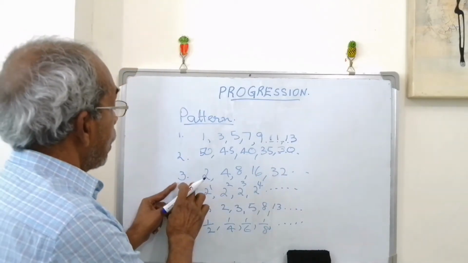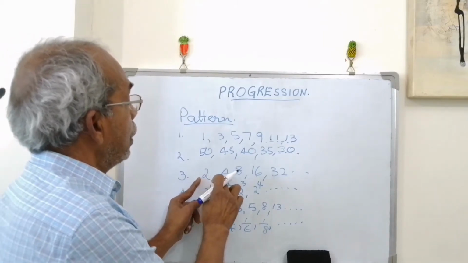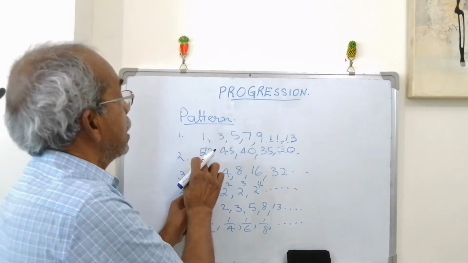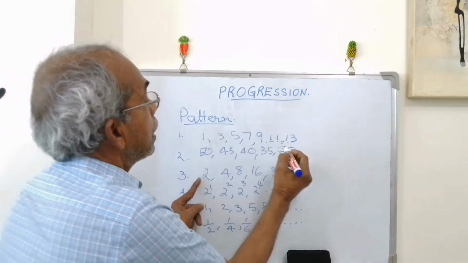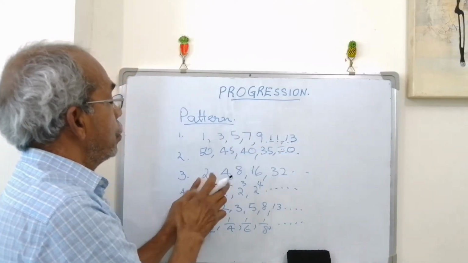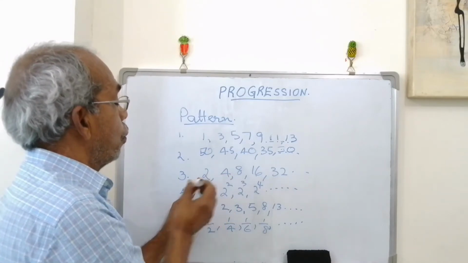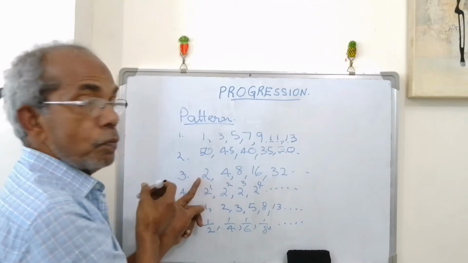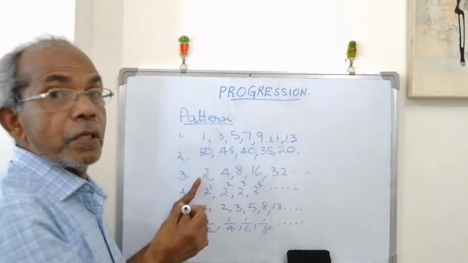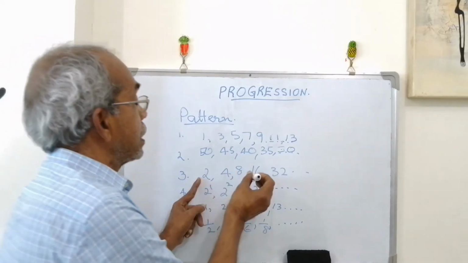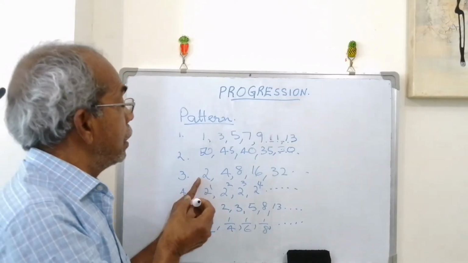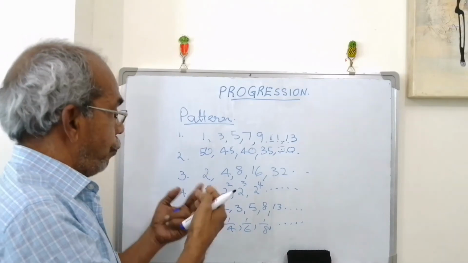Come to the third one: 2, 4, 8, 16, 32, etc. In the previous two cases there was a constant difference between terms. Here, examine 4 and 2: the difference is only 2, but 8 and 4 differ by 4, and 16 and 8 are again different. So the difference keeps changing. Think of it another way.